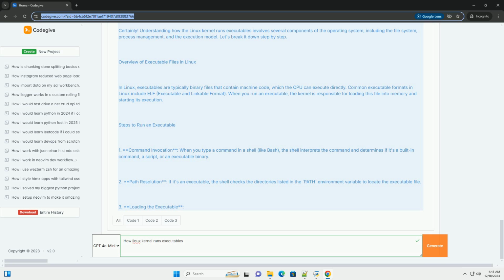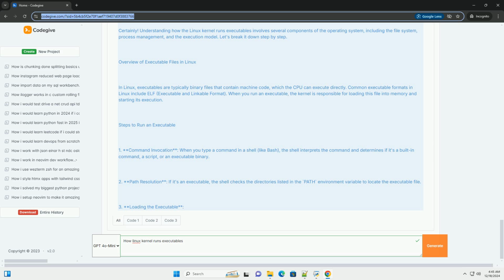3. System calls. When a user wants to execute a program, they usually do this through a shell. The shell uses system calls to request the kernel to load and run the executable. 4. Forking and executing. The typical process for running an executable involves two main system calls. Fork: this creates a new process by duplicating the calling process, the shell. Exec: this replaces the current process image with a new process image, the executable.